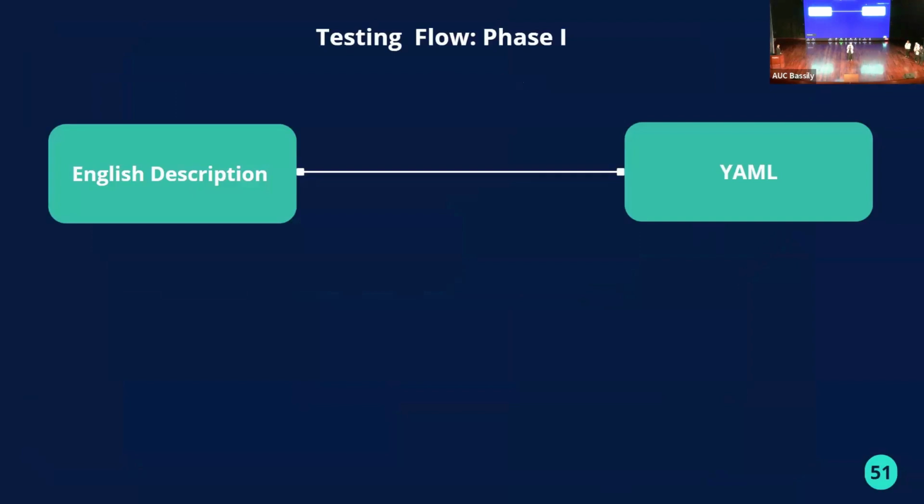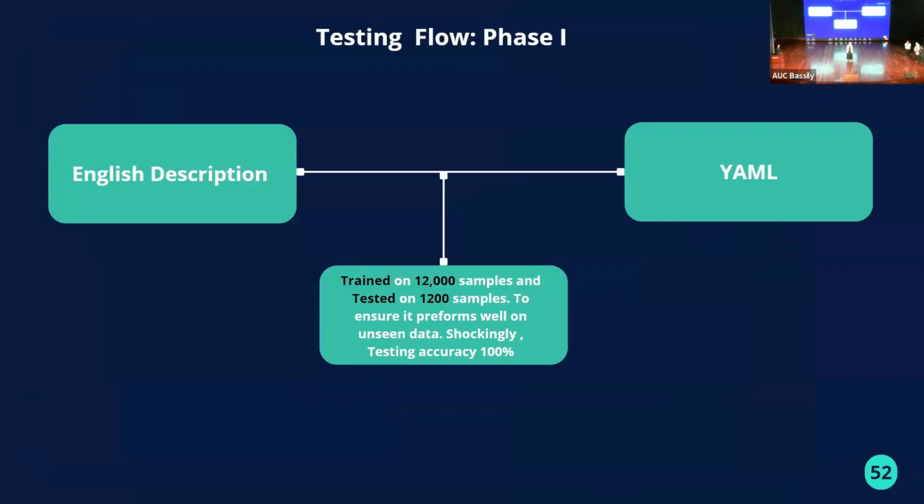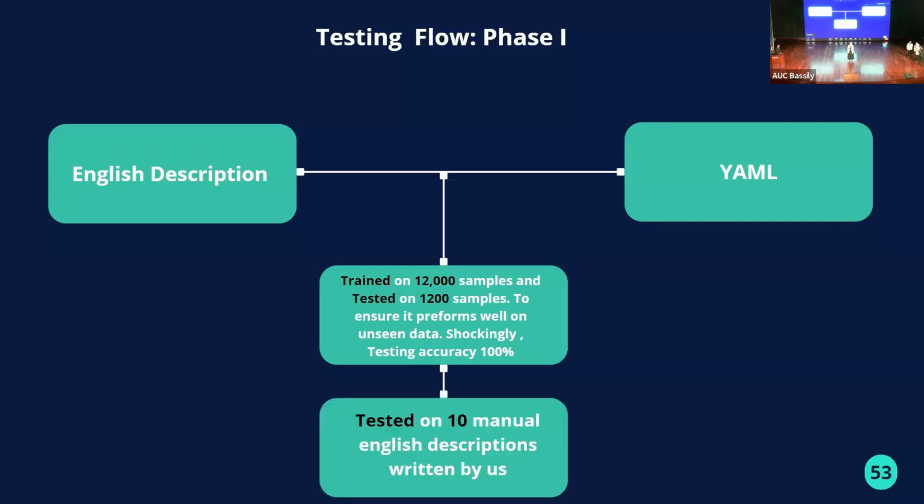This was worrying at first, but after talking with our supervisors, we reached the conclusion that since it was trained on 12,000 samples, this is an expected output. Also, we tested this model on 10 manual samples that we made ourselves, and it also output the correct output perfectly.